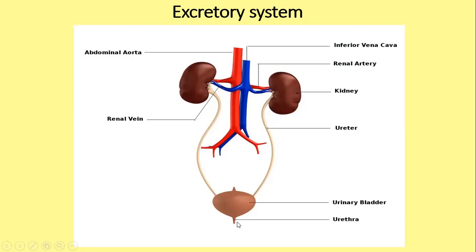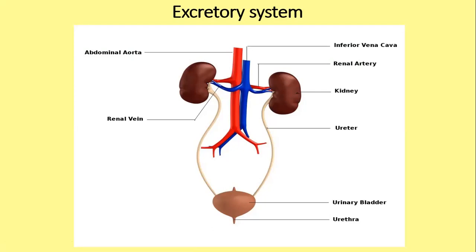Now, sometimes when you get the urge to go to the toilet, you try to control. Now you are able to control because there is a muscle there. And that muscle is called the sphincter muscles. They help you to control and hold the urine until you go to a washroom.